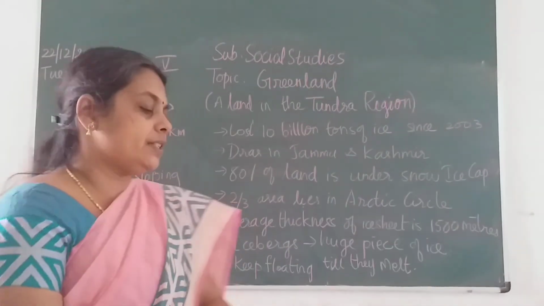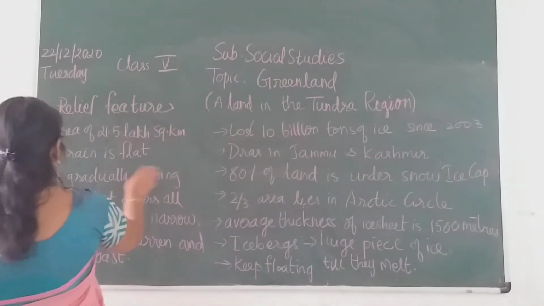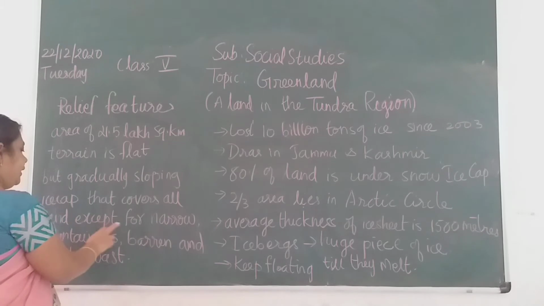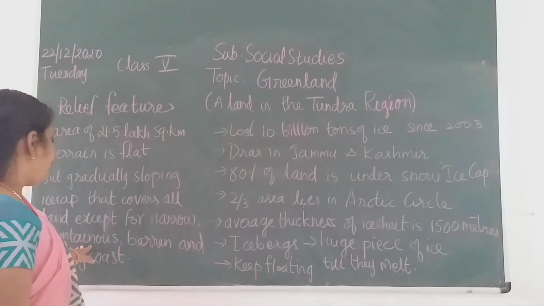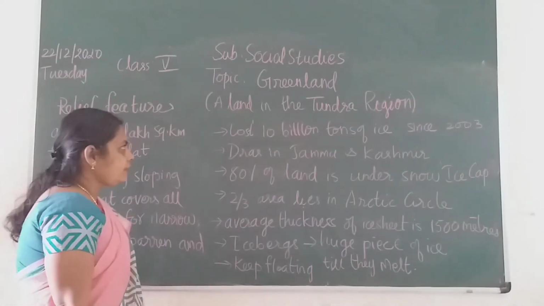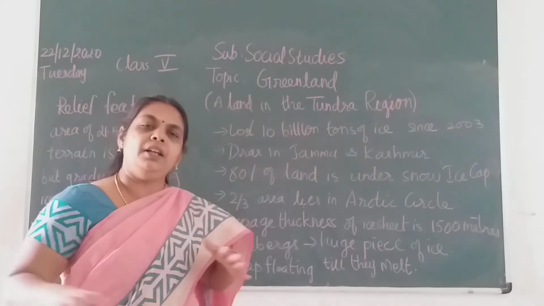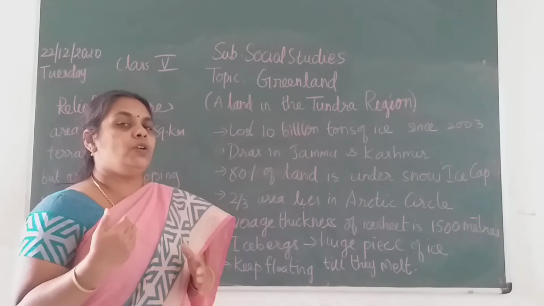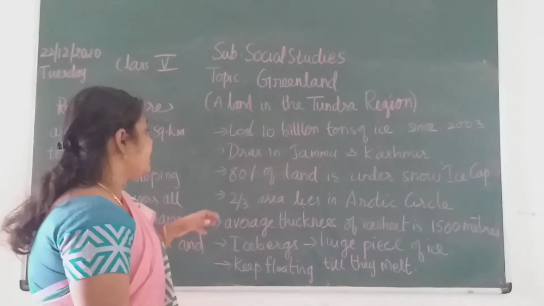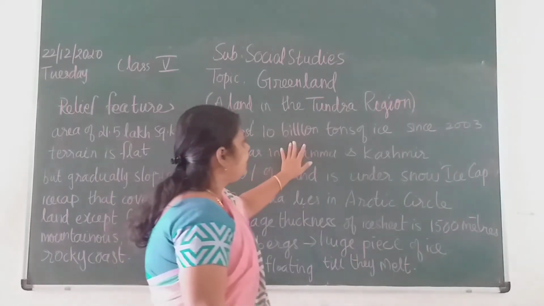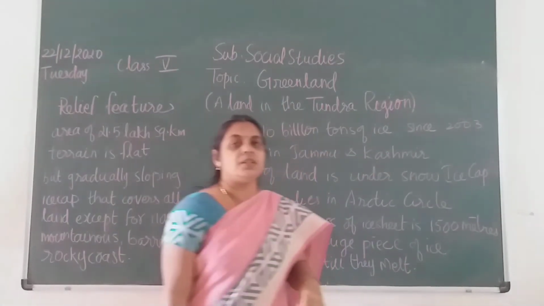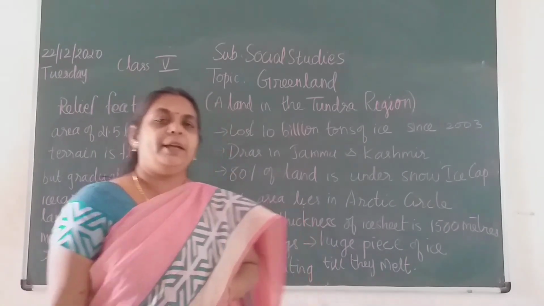So the terrain is flat but gradually sloping ice cap that covers all land except for narrow mountainous, barren and rocky coast. As I told you, it is fully covered with the snow. So what happens now, children? Because of climate change, it has lost nearly 10 billion tons of ice since 2003, as observed by the climatologists.